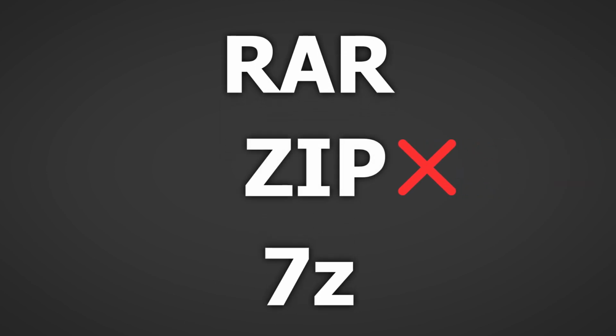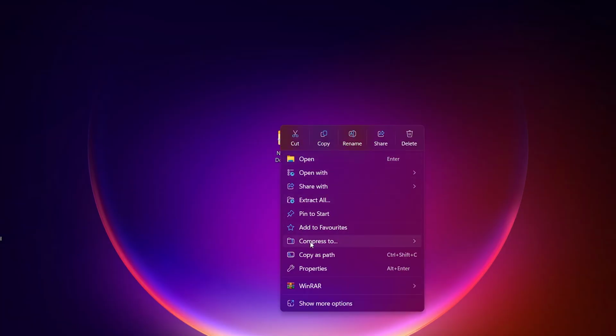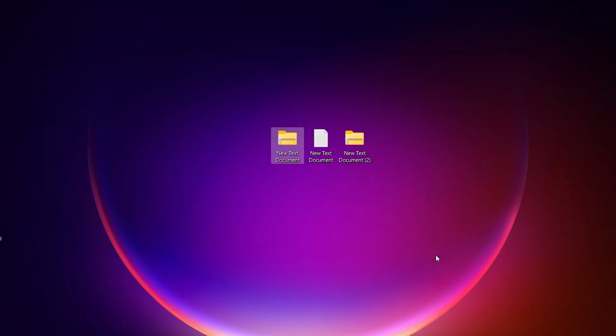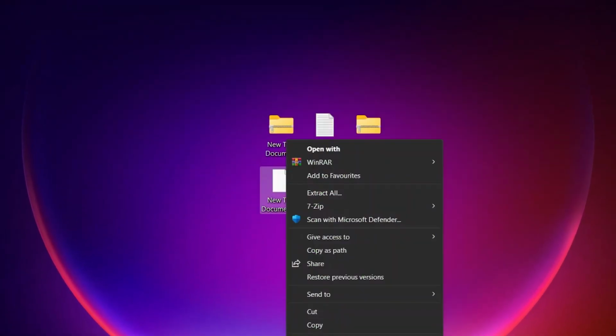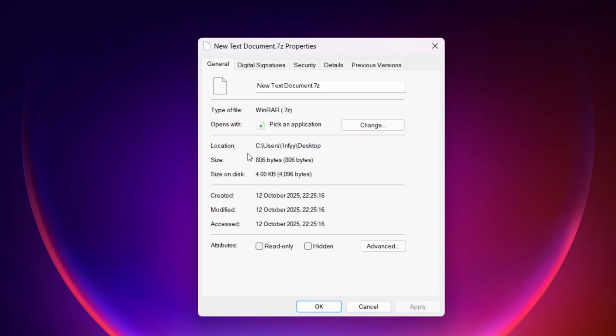Now you might be wondering, what if we use different compression algorithms? Maybe zip can't compress a zip file, but what about something stronger like 7Z or RAR? Let me try that. I'll take the original compressed file and compress it with 7Z instead. Still bigger, it went from 700 bytes to 800 bytes.